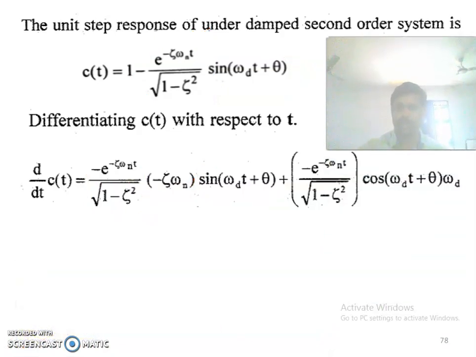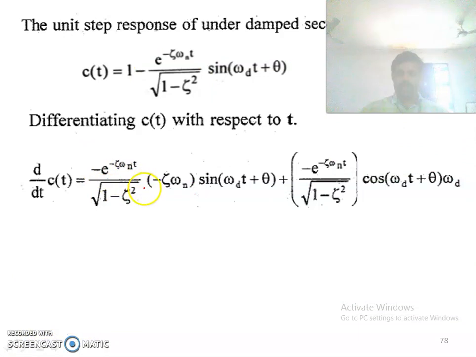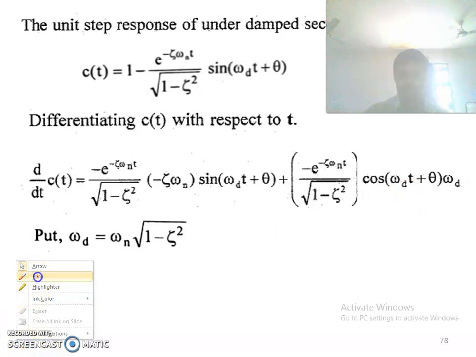Here you have one minus, and here you have one minus. These two minuses will become plus. Similarly, you have omega d here. Instead of this omega d, you have to write omega n into root of 1 minus zeta square.